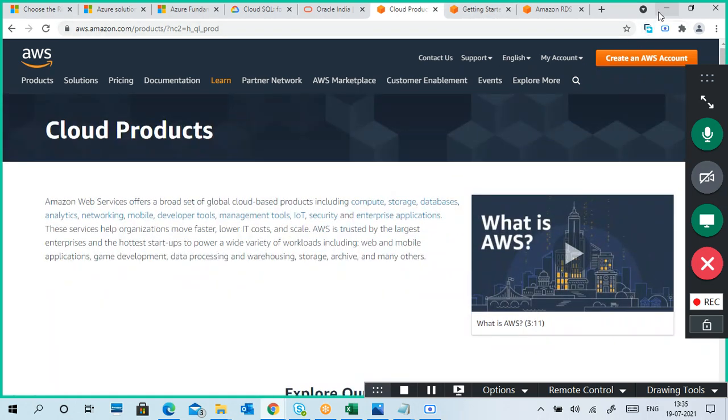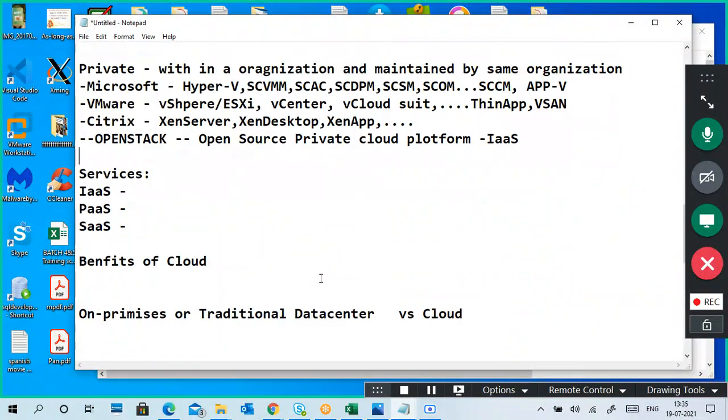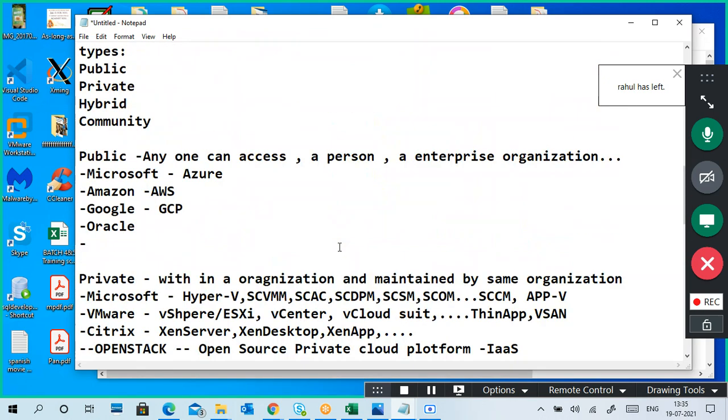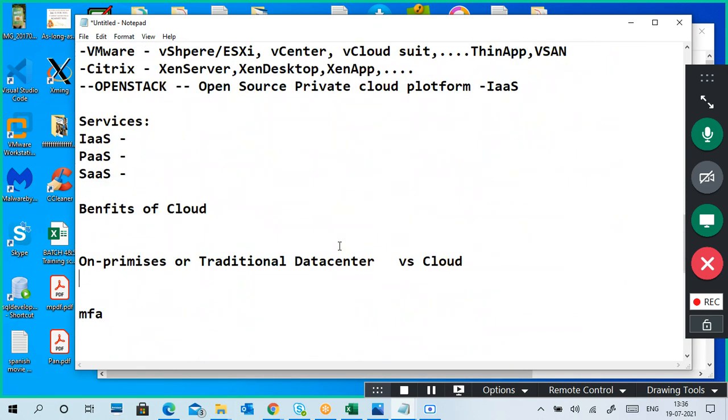Like that. So definitely, when you are going in depth, the interviewer will think you have very good depth knowledge in a particular cloud, because you don't require any proper qualification or background to learn cloud anyway. If you go in depth, they'll go in depth, but whether you go in depth or not, these are the important and easy questions: the types of cloud, services of cloud, benefits of cloud, difference between traditional data center and cloud. At least you should know this, even if you don't know the depth.